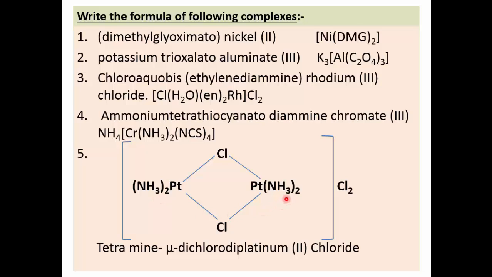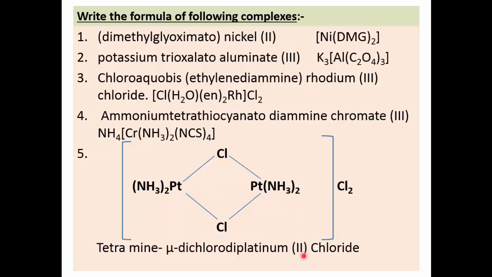That means 2 ammonia molecules are attached to platinum. Then mu dichloro. That means this is the first chloride ion. This is second chloride ion. Both chloride ions act as bridging atoms. Got it? Then diplatinum. So here central metal ion is platinum. Diplatinum. 2 platinum ions are present.